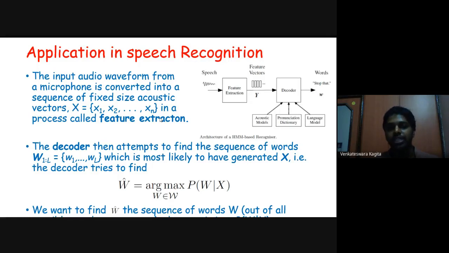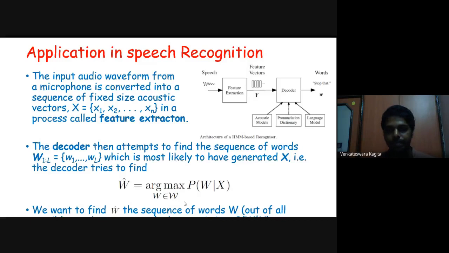So basically we are interested in finding the most probable sequence of words for a given set of observations. So we are interested in this W cap, that is W cap is argmax of probability of W given X for different word sequences. So you want to find W cap, the sequence of words out of all possible sequences that maximizes this probability.